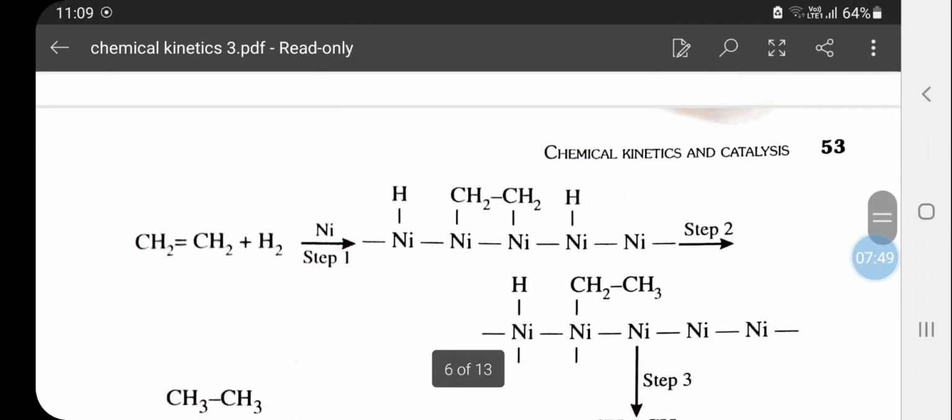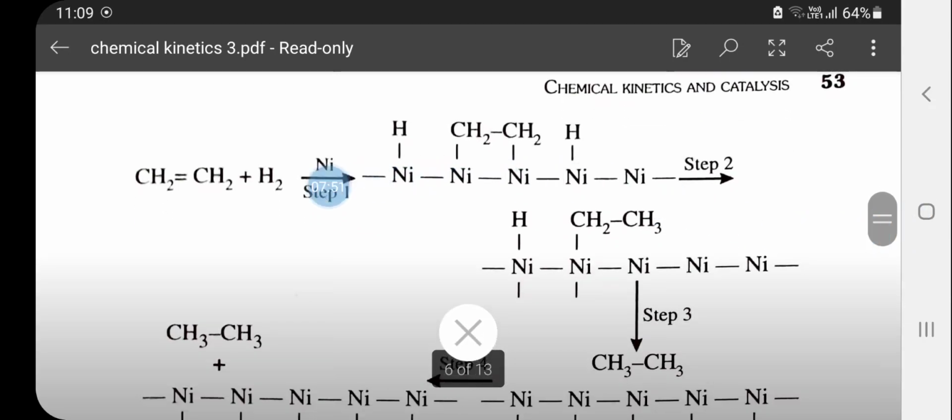Example is hydrogenation of ethylene. Here nickel is used as the catalyst. Nickel is a solid having different active sites or pores in the solid phase. Here the reactants will be adsorbed. Sometimes chemisorption will take place or sometimes physisorption. Here chemisorption takes place initially, so that CH2 will be present at the active site of nickel.